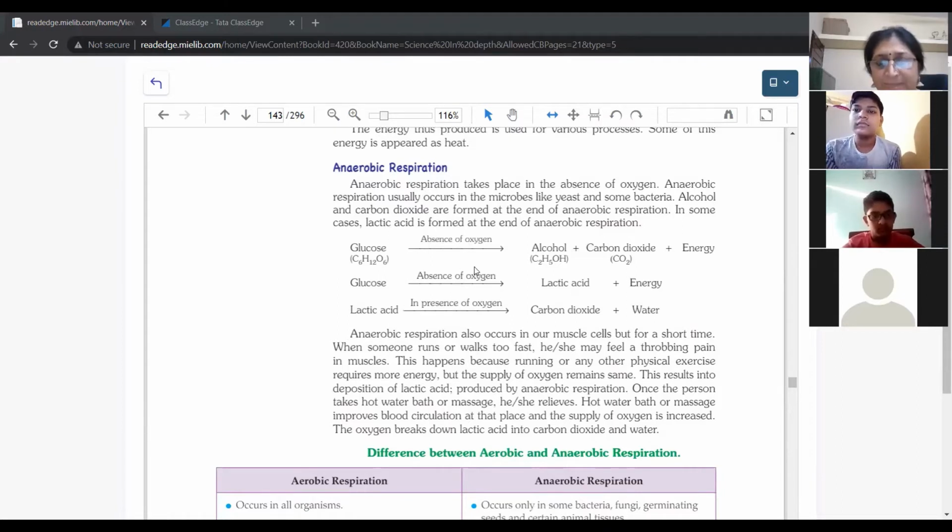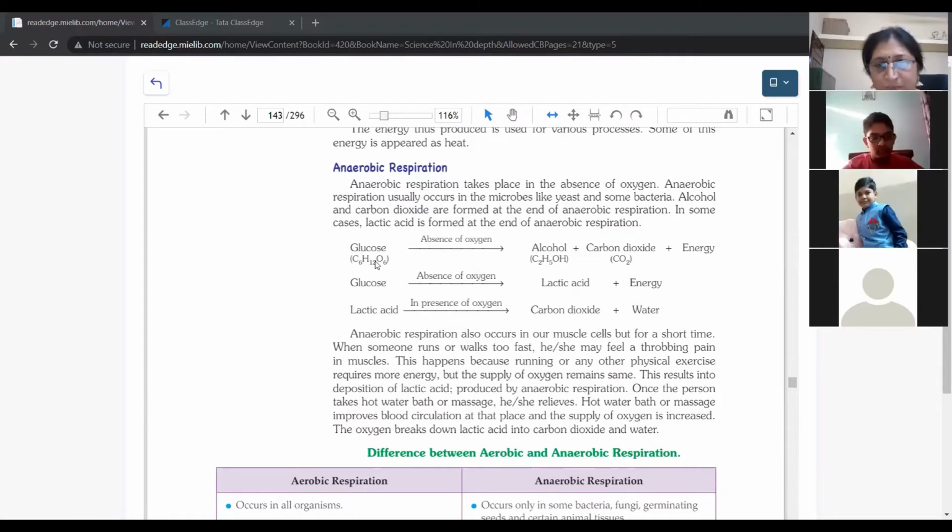That means in the absence of oxygen, the glucose, that means the food they have got, will be converted into energy, and they release the alcohol there. So glucose, in the absence of oxygen, gives lactic acid and energy is released.